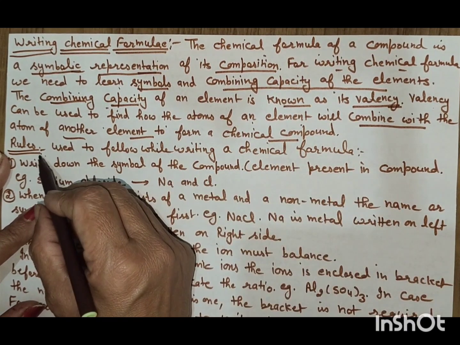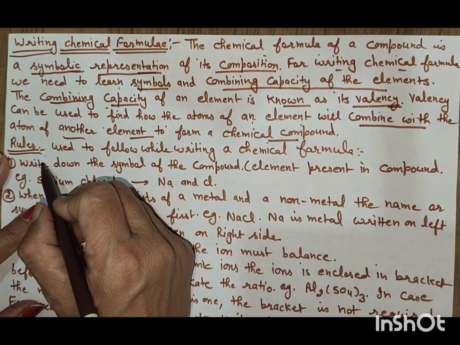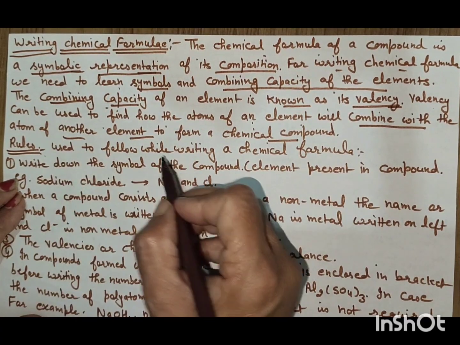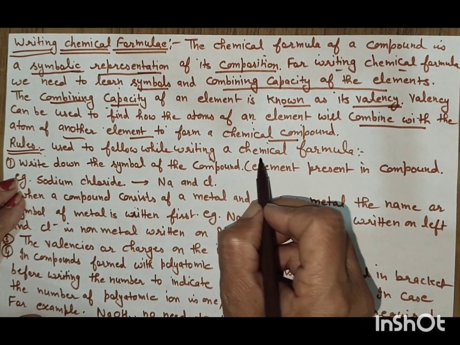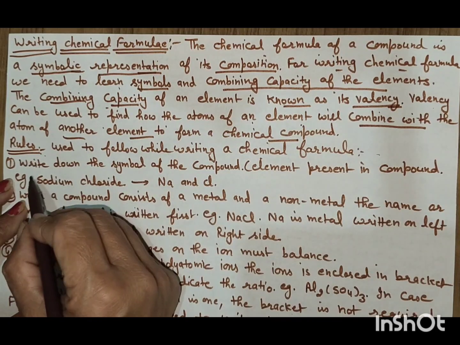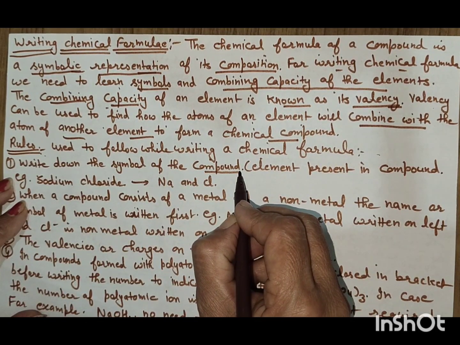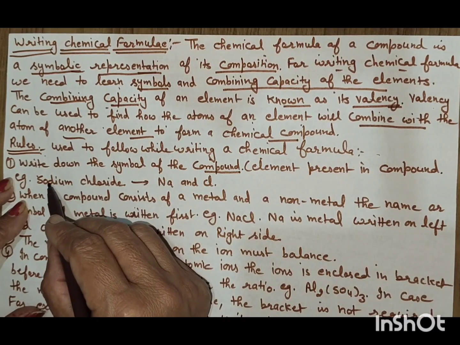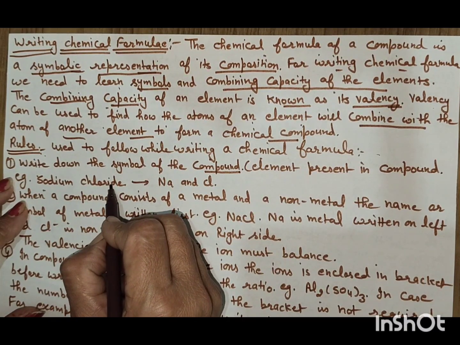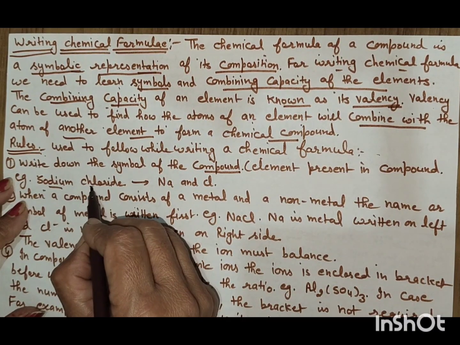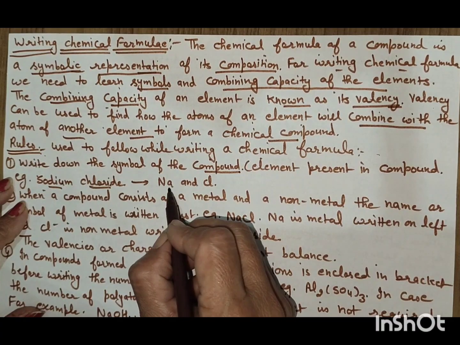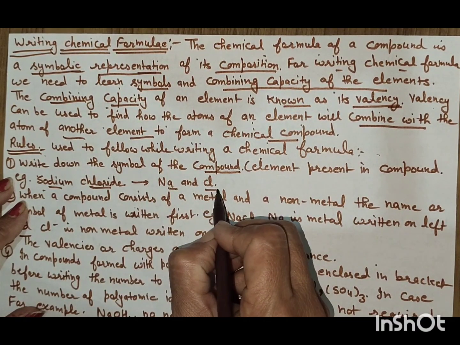Now, what are the rules to write a chemical formula? The rules to follow while writing a chemical formula are: first, write down the symbol of the elements present in the compound. If you write the sodium chloride formula, first write the symbol sodium Na, chloride Cl.